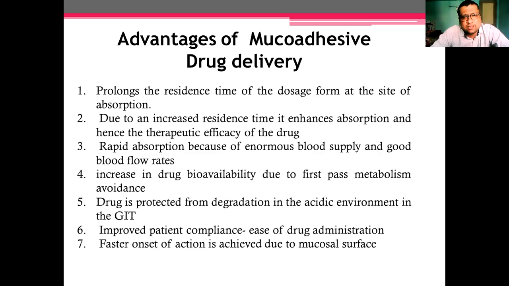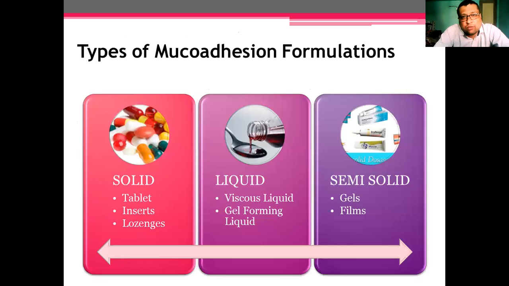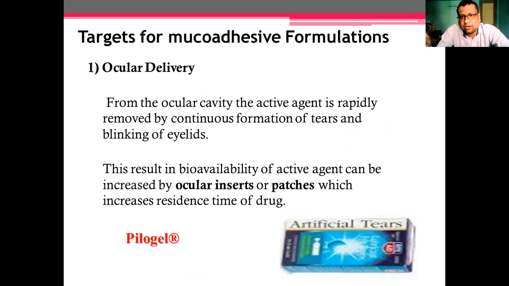Next point is improved patient compliance. Ease of drug administration means the patient can do self medication, in short. Which types of mucoadhesive formulation are available? Mucoadhesive formulations are available in every type, that is solid, liquid, and semi-solid also. Tablet, insert, lozenges, liquid, viscous liquid, gel forming liquid, semi-solids, gel, films, in all these forms they are available.